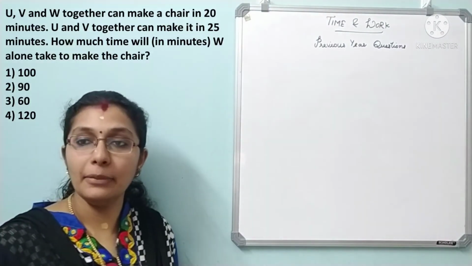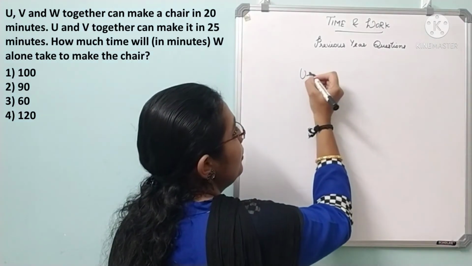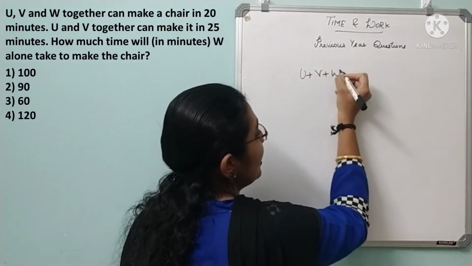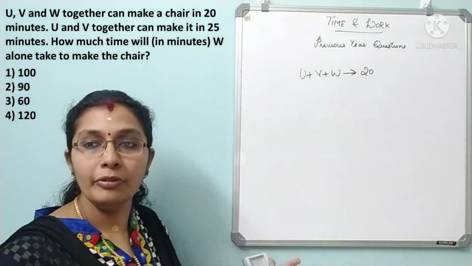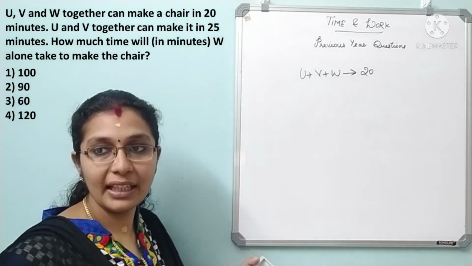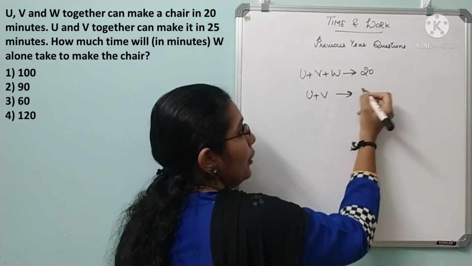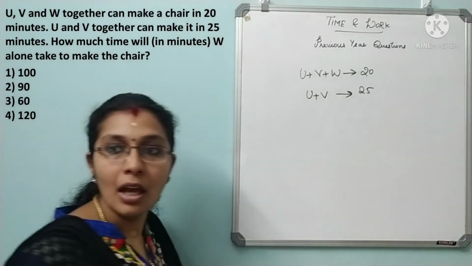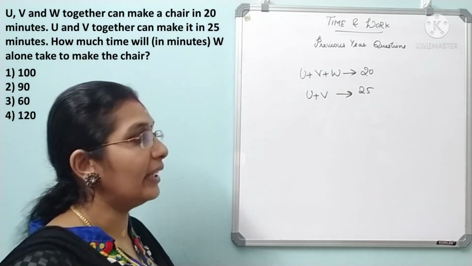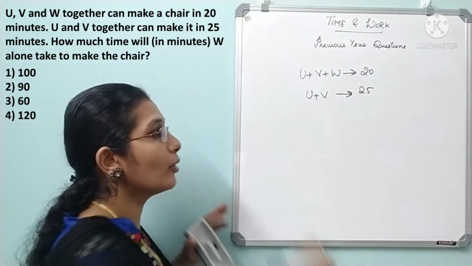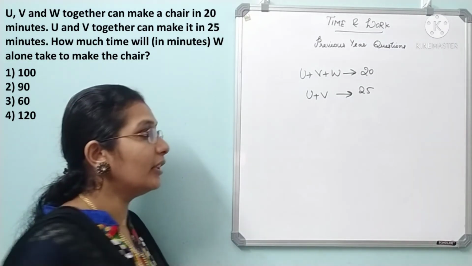U, V and W together can make a chair in 20 minutes. So U plus V plus W together they can complete in 20 minutes. U and V together can make it in 25 minutes. So U plus V can make it in 25 minutes. How much time will W alone take to make the chair? They are asking in minutes, so you need not convert anything. Everything is in minutes, okay? So W they are asking.